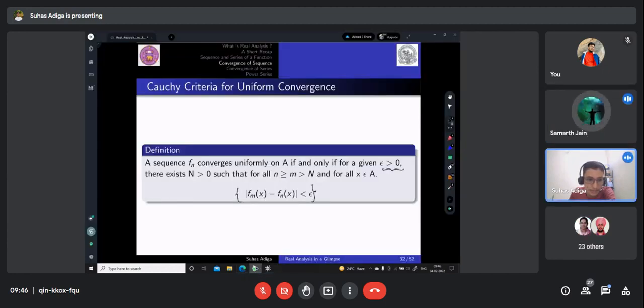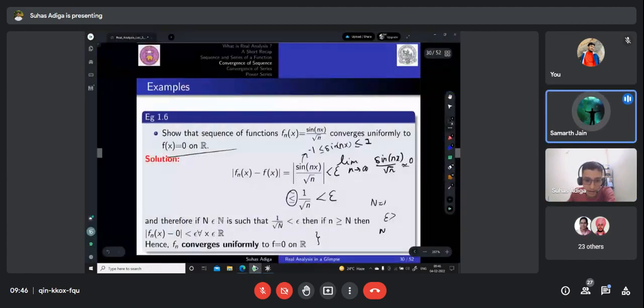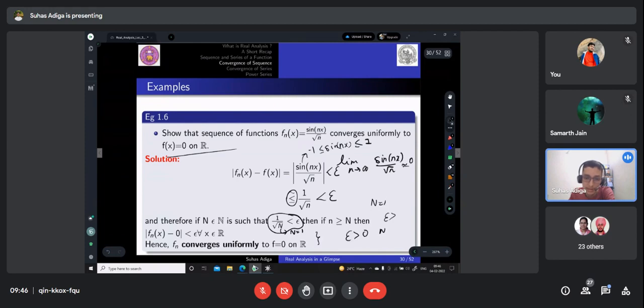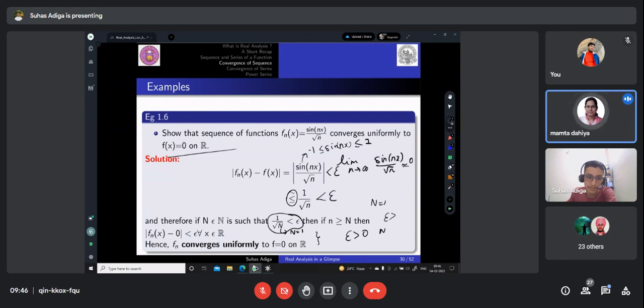Ma'am, that was for the last slide, ma'am. He said like if n is equal to 1, then epsilon is greater than 1, which is actually a contradiction to our assumption that epsilon is greater than 0. No, but the definition says that for every epsilon greater than 0, there exists some N such that whenever small n is greater than or equal to capital N, then fn x minus f x should be less than epsilon. So here the small n will always be greater than 1. That is all.